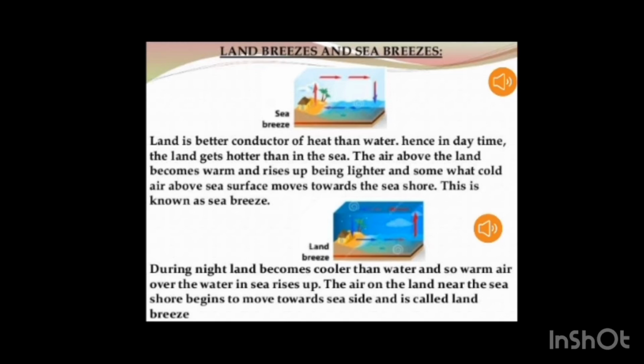Remember, sea breeze will always occur during the day and land breeze will always occur during the night, because at daytime land gets heated quicker than the water, and during the night the land cools quicker than the water.